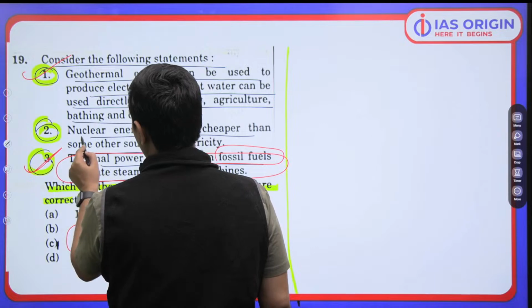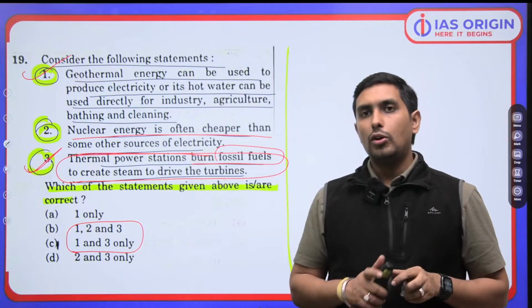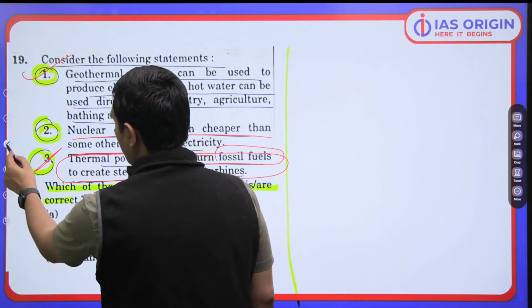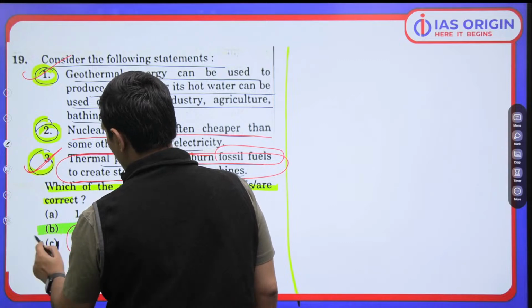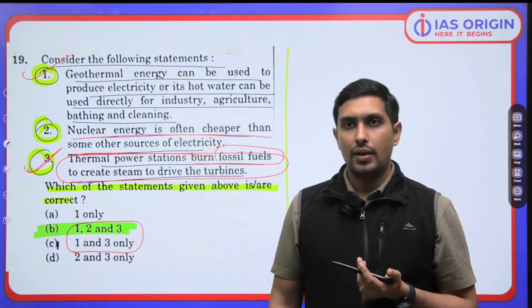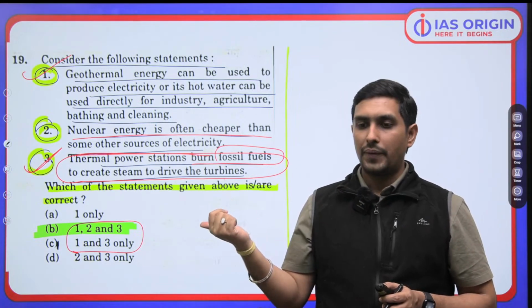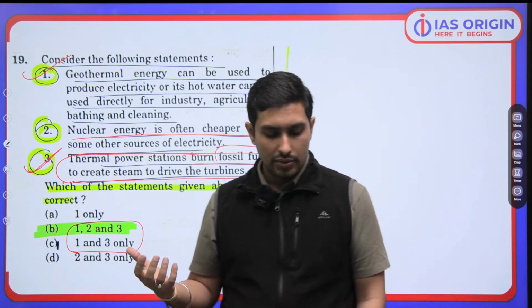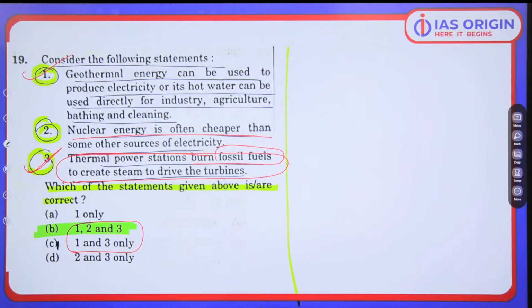So now second, nuclear energy is often cheaper than other sources. Yes, see, installation cost is high, but operating cost is certainly low. So if you consider the operating cost, nuclear energy is not that expensive. Because operating cost is certainly lower than the other conventional sources of energy. ये आप ध्यान रखना कि इतने से फ्यूल से बहुत सारी एनर्जी निकल रही है. So that is a good thing about nuclear, which we look into. So that is one aspect we are supposed to be understanding.